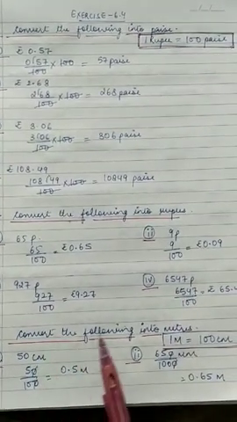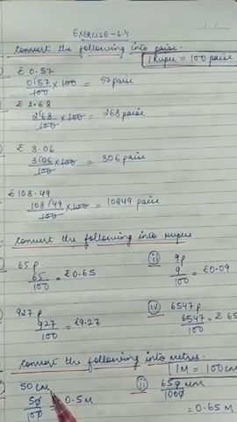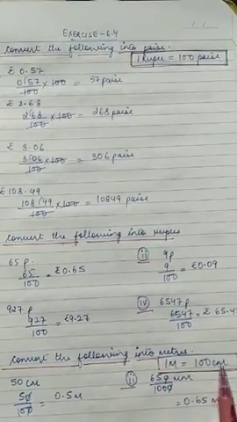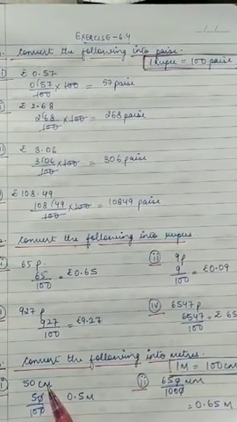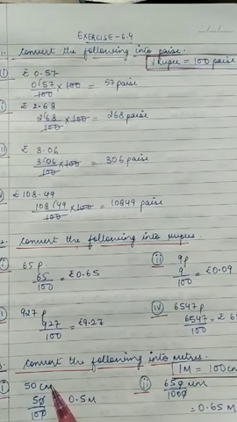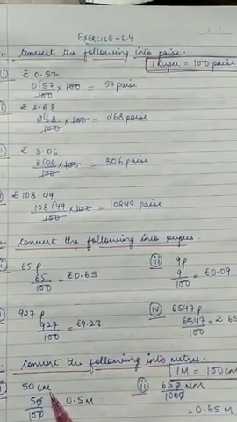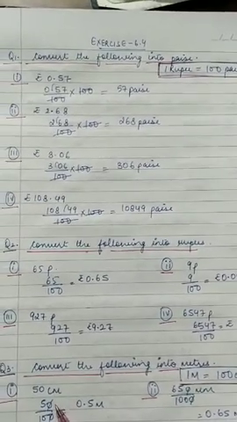Next children, convert the following into meters. In terms of centimeters is given to you, we have to convert in terms of meters. So 1 meter is equal to 100 centimeters. 50 centimeters is given to you. So how to convert in meters? Centimeter is a smaller unit. We have to convert in a bigger unit. So whenever we have to convert smaller into bigger, we will divide.